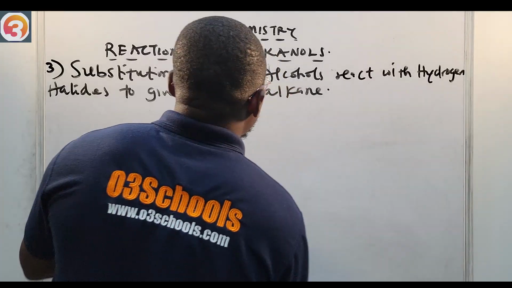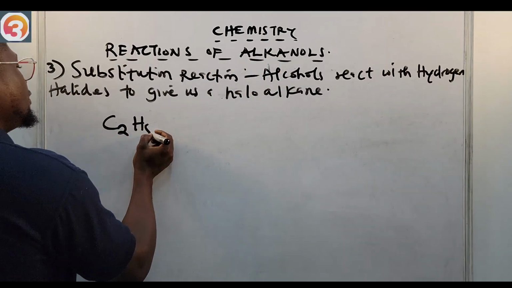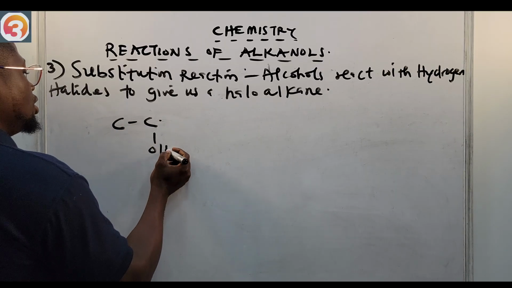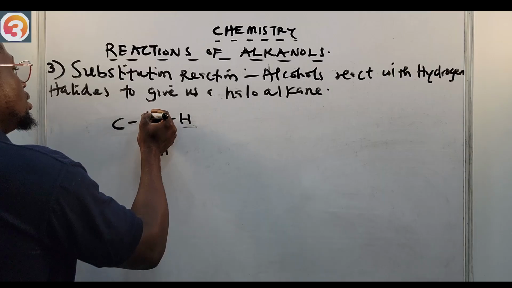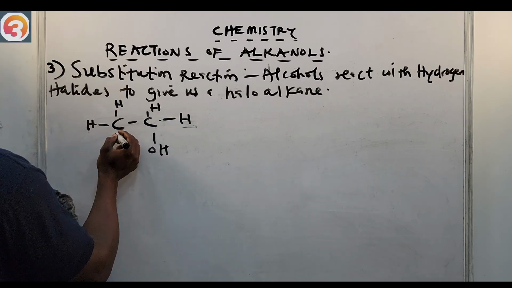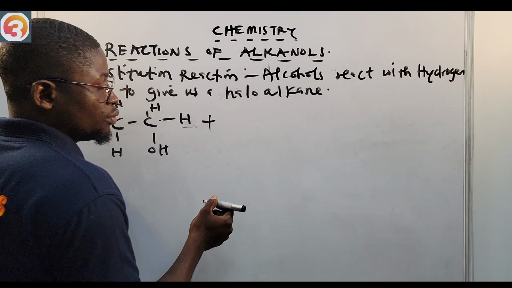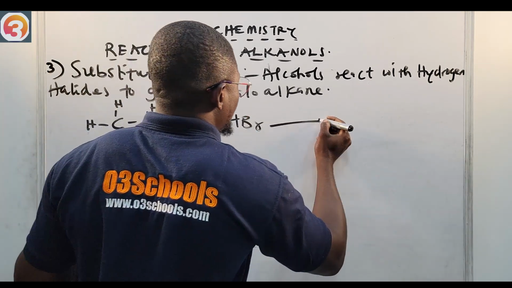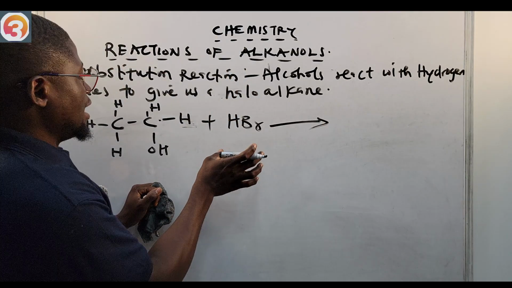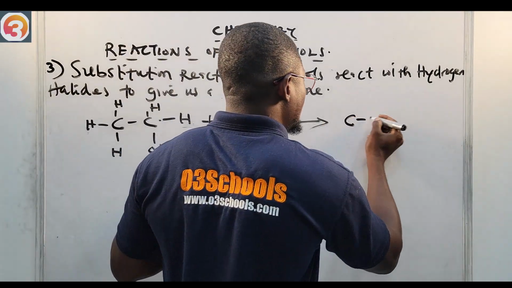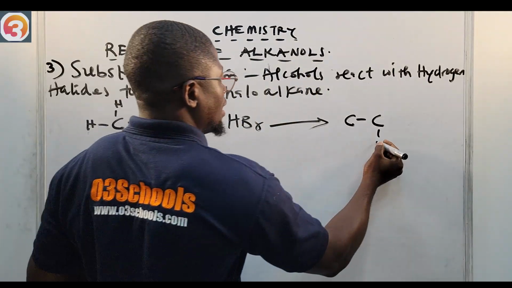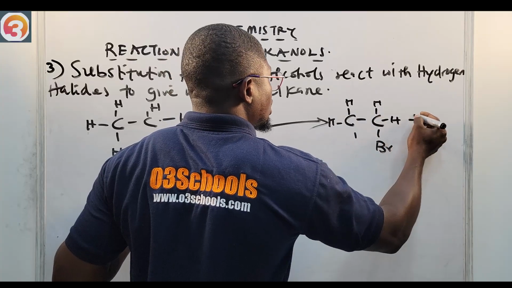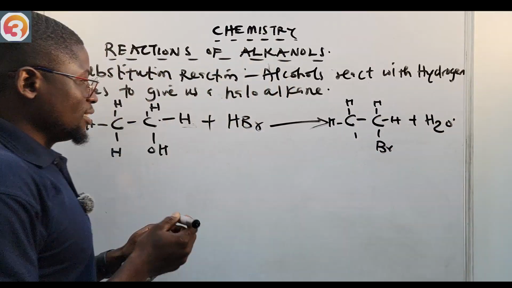So let's see. If you have an alcohol like ethanol, C2H5OH, or let me just draw the structure: OH here, H, H, H, H, H. Now reacting with hydrogen bromide, HBr, because I'm going to have 2 products. This will give us our haloalkane, in place of this alcohol group I'm going to have our bromine there, then plus our water. So that is the reaction.